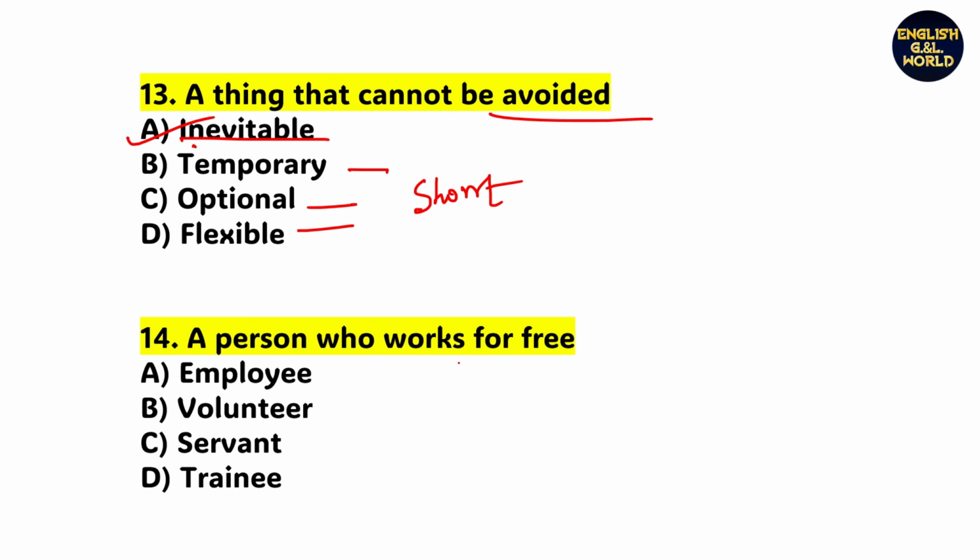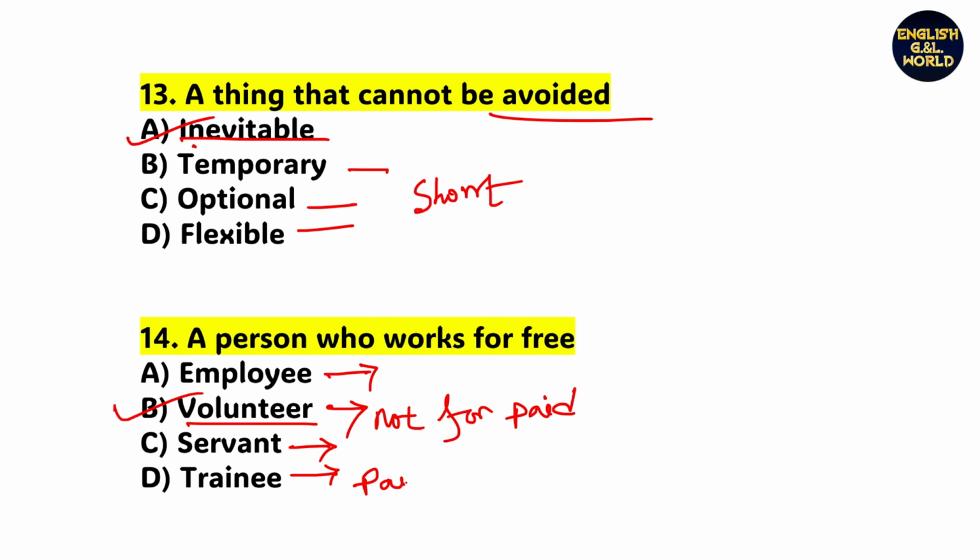Next, a person who works for free, that means not a paid worker. Obviously option B, volunteer. A volunteer is a person who works for free, not for pay. But look, employee, servant, trainee, they all work for pay, so they are paid workers, understand?